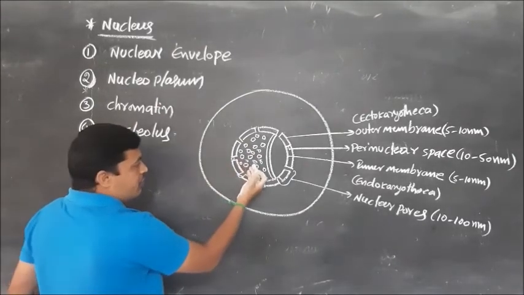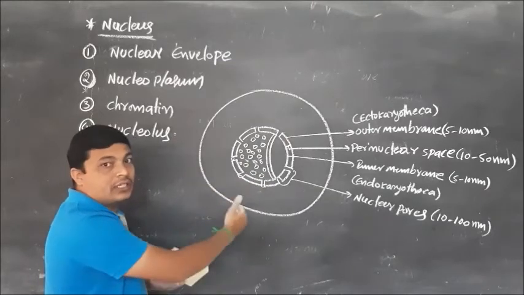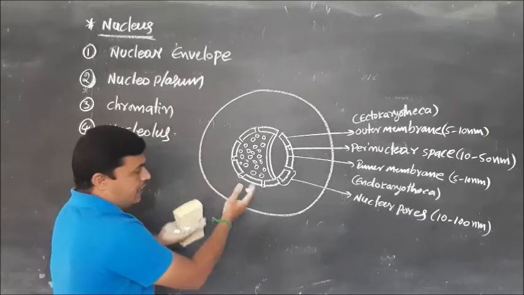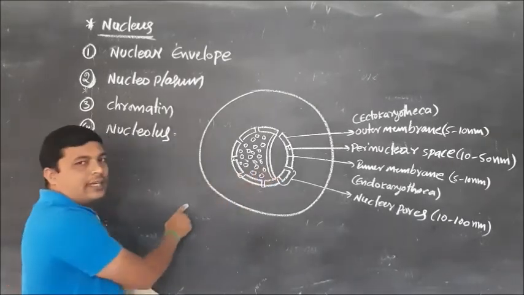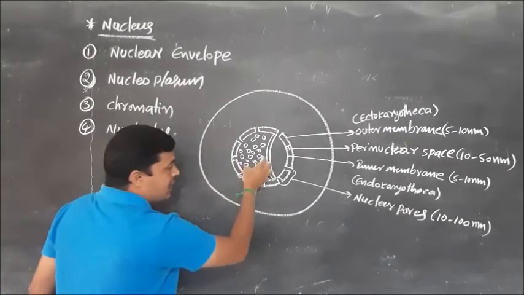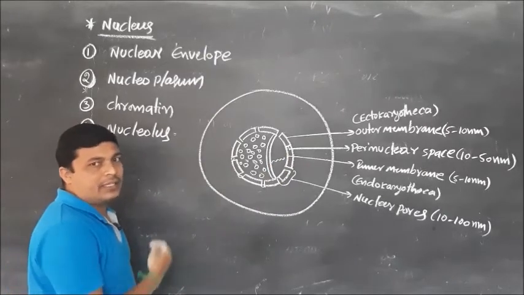These nuclear pores are useful in the transportation of enzymes and some materials and genetic materials between the nucleus and the cytoplasm. For example, inside the nucleus mRNA will be prepared by the DNA.